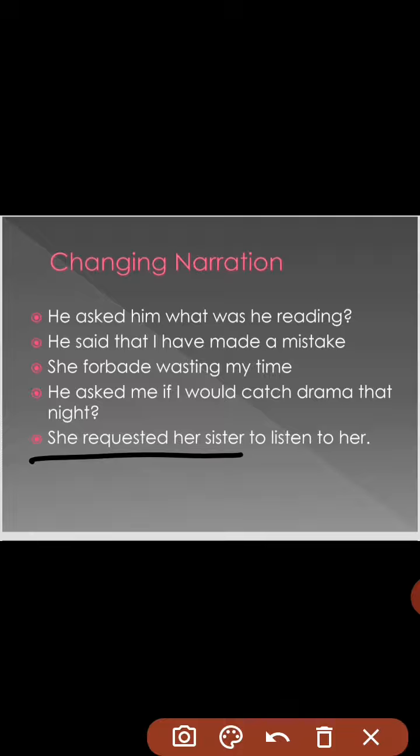It will not be she said, it will be she requested her sister to listen to her. Now, this is a little unconventional sort of sentence in which we do not use a traditional that, with, or said. We are changing the words according to the requirement of the sentence. So this is how we change imperative sentences.